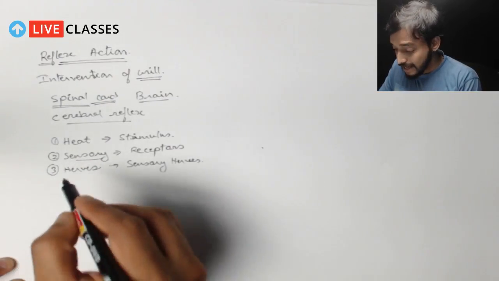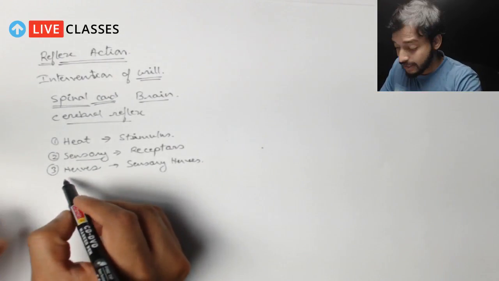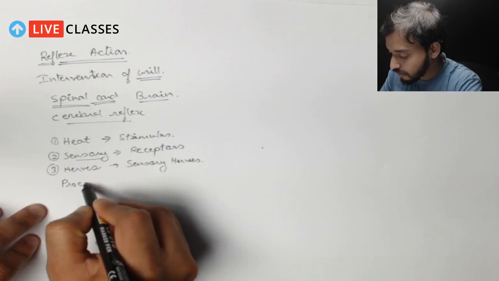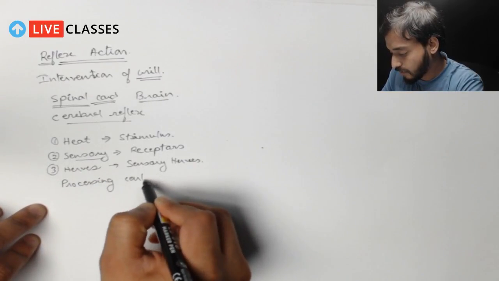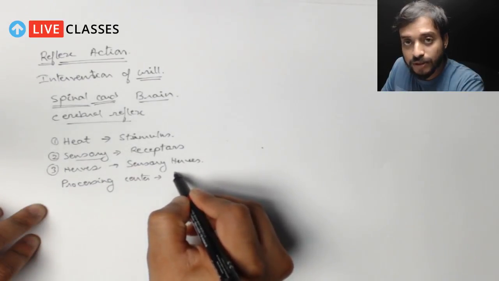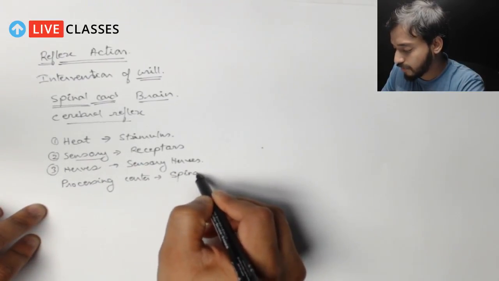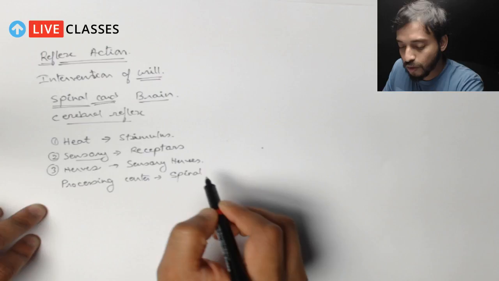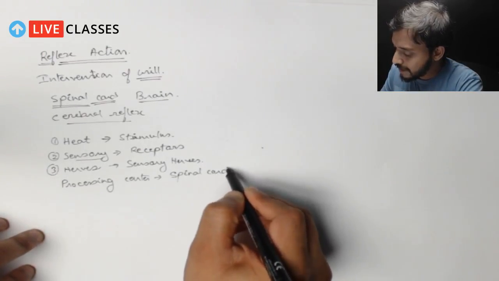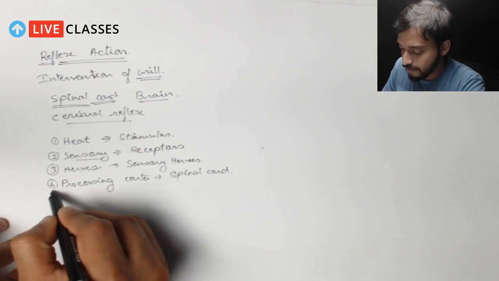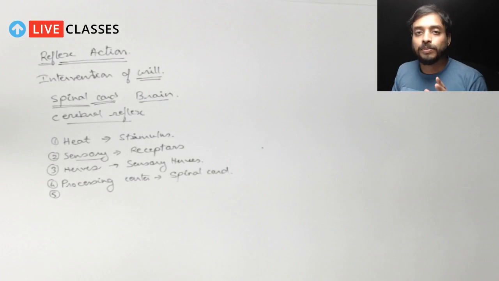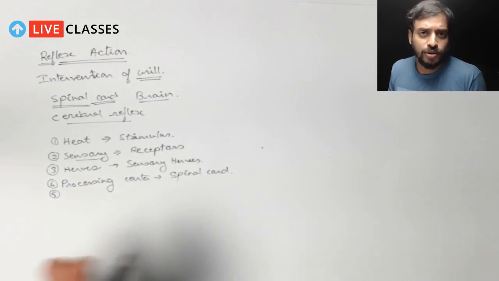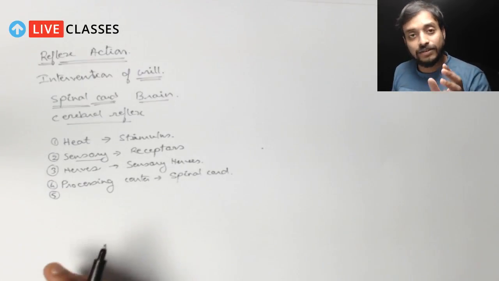Next, we need the processing center. So this processing center is the spinal cord. Okay, so the spinal cord is the processing center here. This is the 4th thing. Next, the spinal cord will process the signal and give some output. It's like a computer, you can consider it. So it gives certain signals.